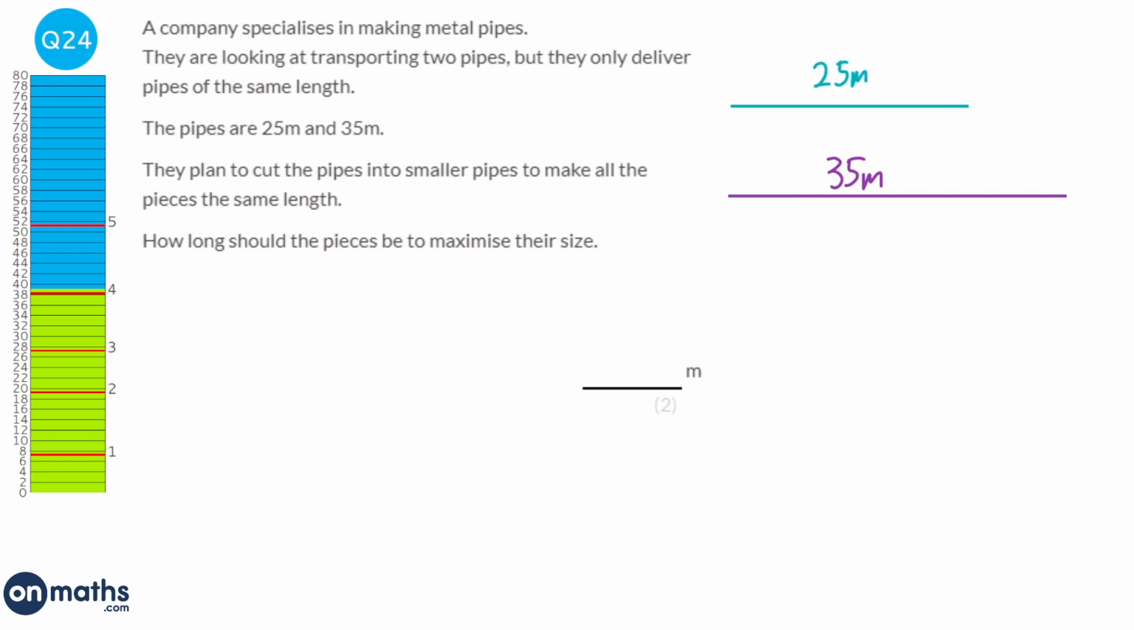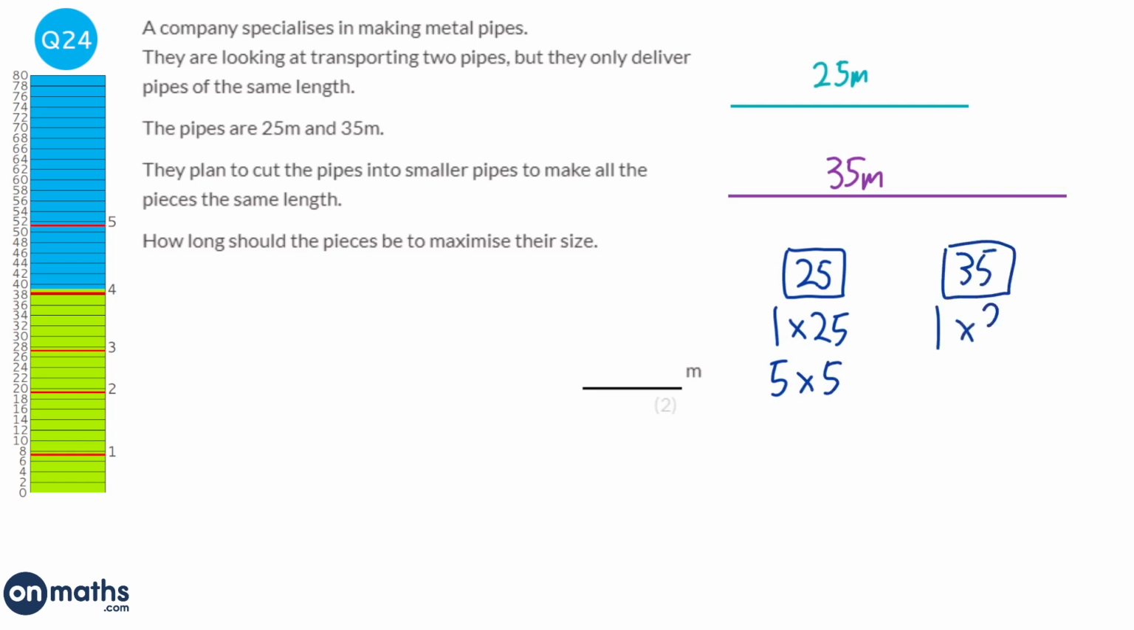So to find the highest common factor, what we do is we just find the factors of 25, which is 1, 25, and 5, and 5. And the factors of 35, which will be 1 and 35, and 5 and 7. And the highest common factor is the number in both lists, the highest number in both lists, so it's 5.